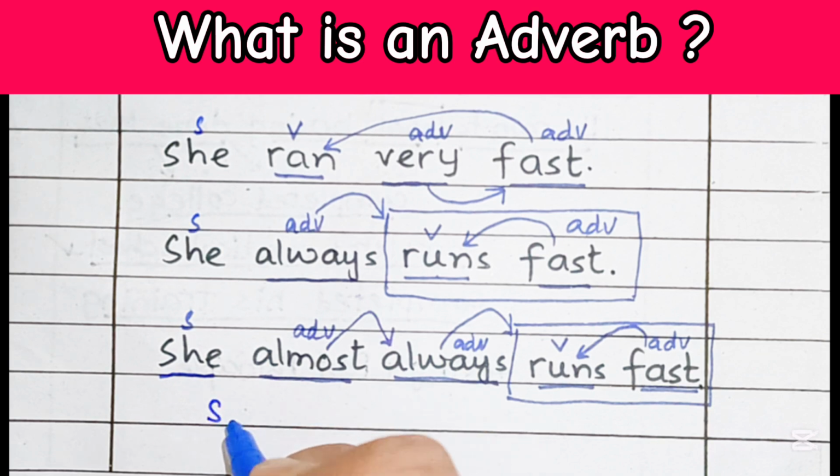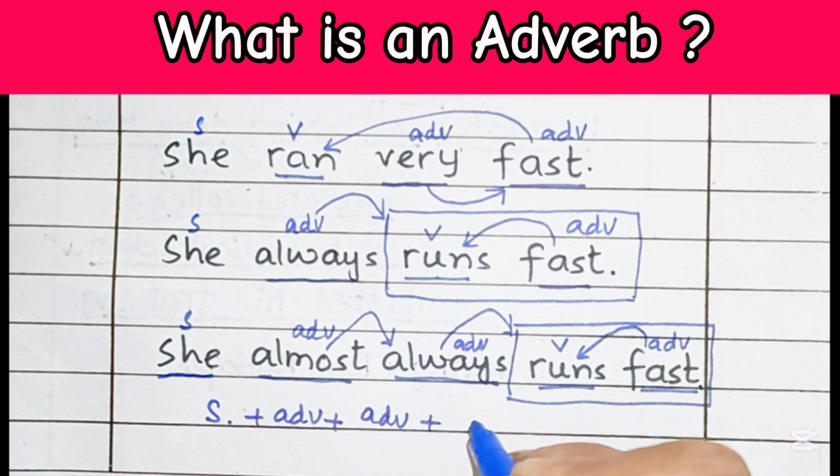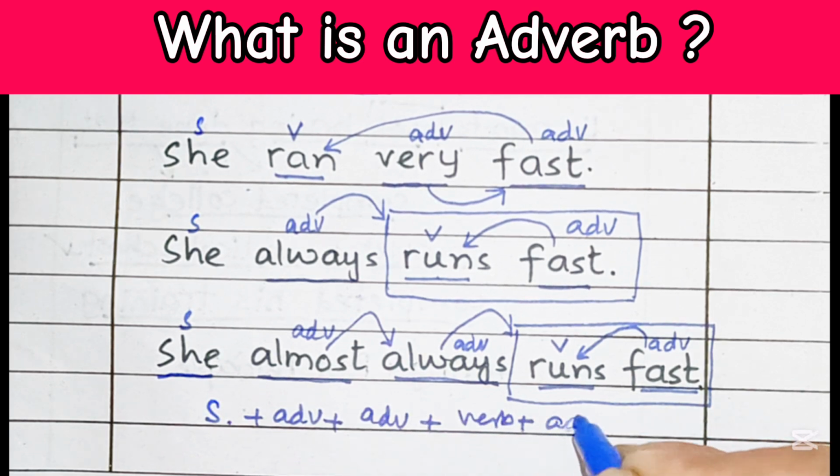So in a sentence, there will be a subject followed by an adverb that is always followed by another adverb, maybe. Then there is a verb, and then at the end there may be another adverb. So there are actually 3 adverbs in this particular sentence. Hope this will help you in understanding the concept of adverbs in English. Thank you.